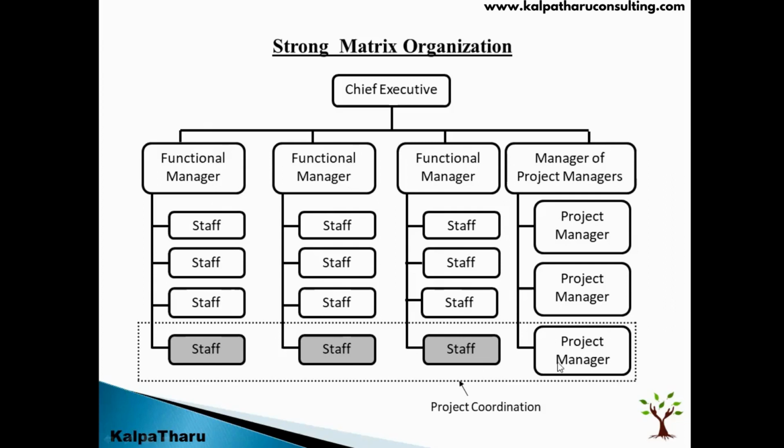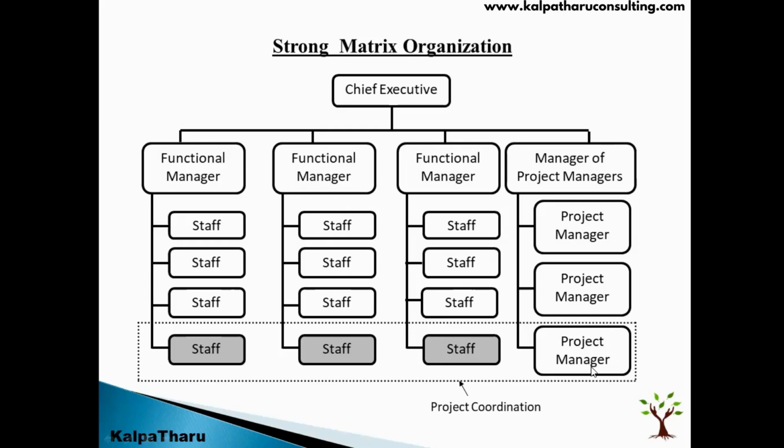So the project manager has clearly fixed with the functional manager the time, the duration and everything till when he needs the staff. Got it? So these staff will be reporting to the functional manager, and these staff in dotted lines for this project would be reporting to this project manager. Got it? And depending upon the requirement, they may support only one project or multiple projects.